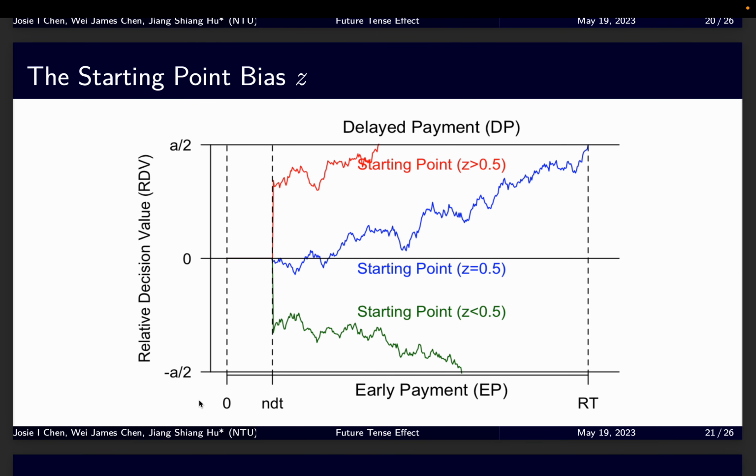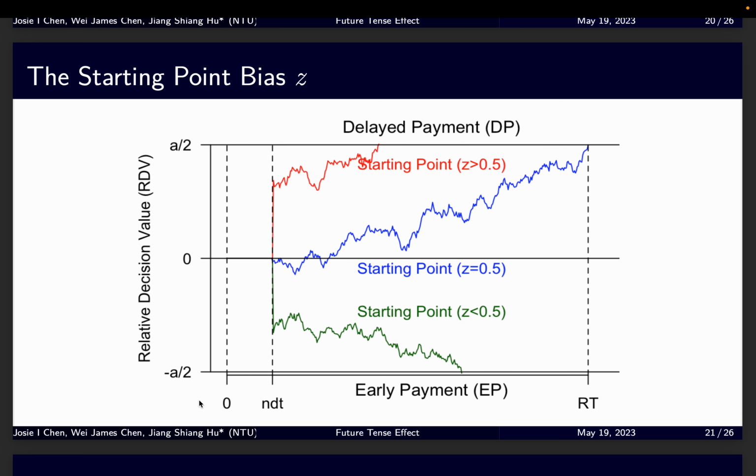Lastly, the DDM also allows the starting point bias to one option. If the subject is present biased, like the green line here, it will choose the early payment more often and more quickly.